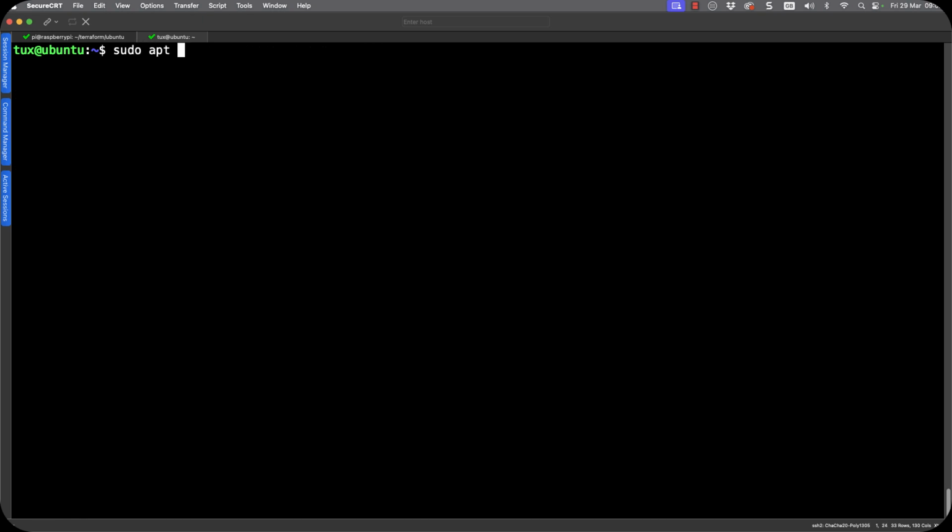Now, this is a fresh install of Ubuntu, a fresh image. So I'm going to install the Apache 2 web server, and we're going to be able to see how easy it is to generate certificates and sign certificates for the Apache web server. It will also be just as easy for Nginx. So I'm putting on Apache 2, I'm putting on Certbot, and then we're putting on the Python integration with that. So Python 3, Certbot, and Apache.